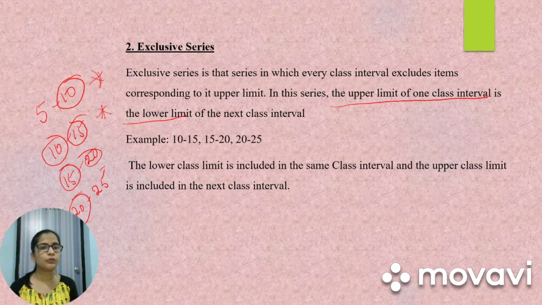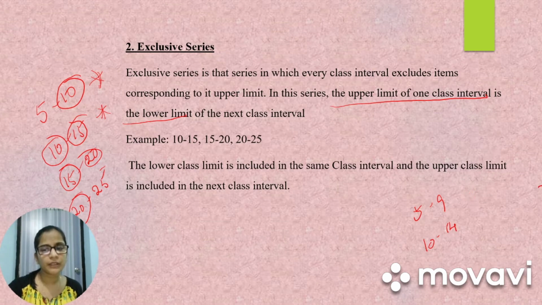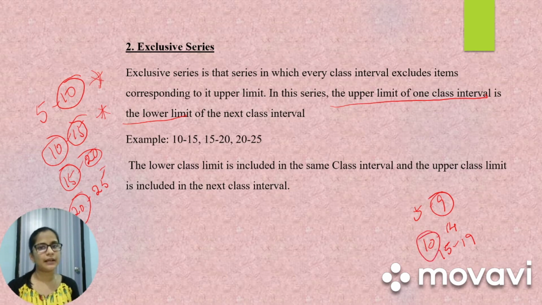But what was inclusive series? It was 5 to 9, 10 to 14, 15 to 19. In this case, the upper limit was not the lower limit for the next class interval. So in the question they may ask you how many students have secured marks between 10 to 15.